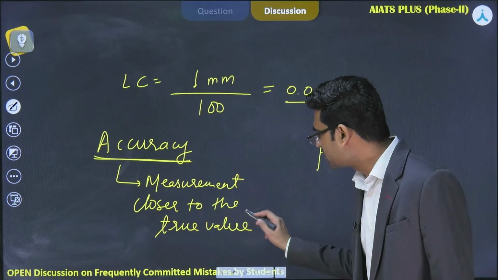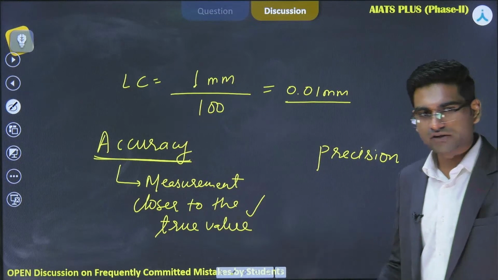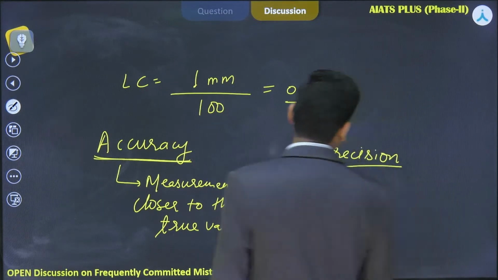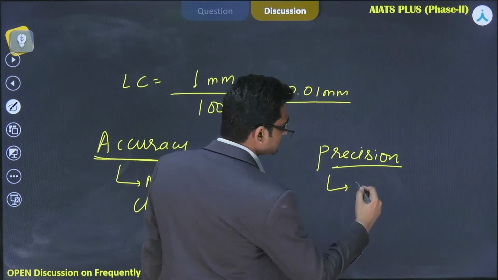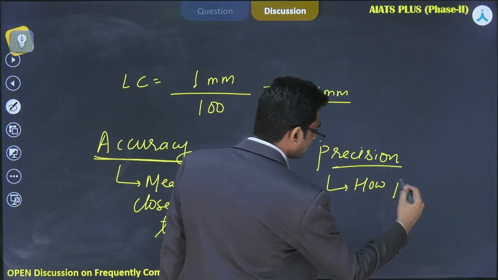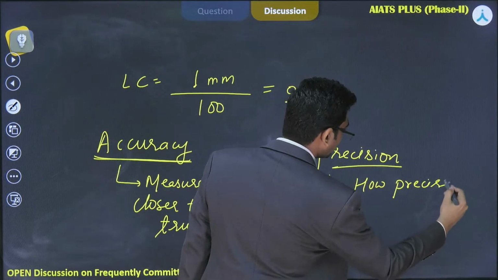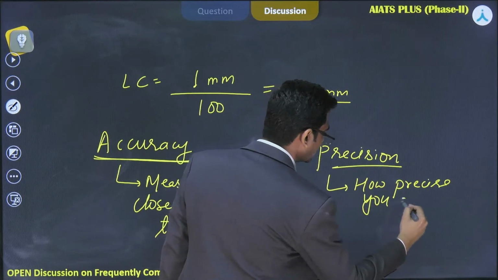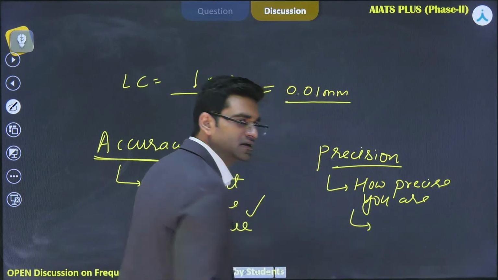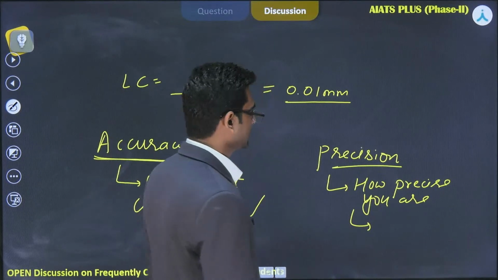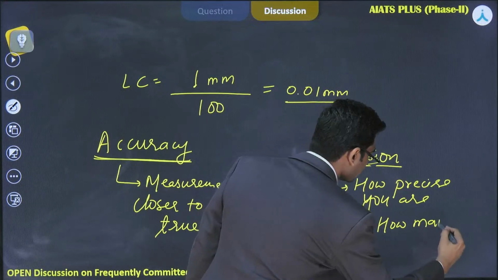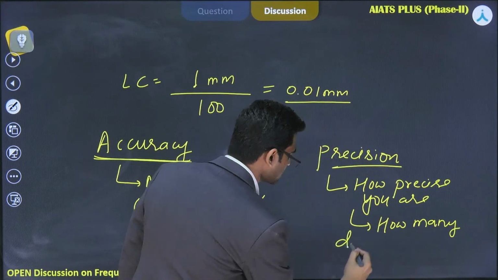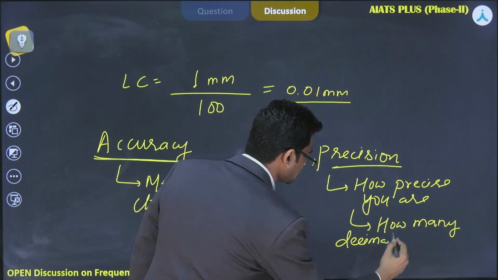तो accuracy बताता है how close you are to the true value. And precision means how precise you are, or in technical terms you can say कितने decimal तक आपने measure कर लिया. Okay, how many decimal places are there.